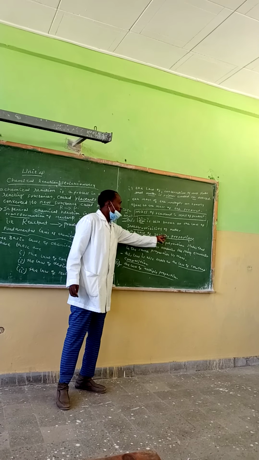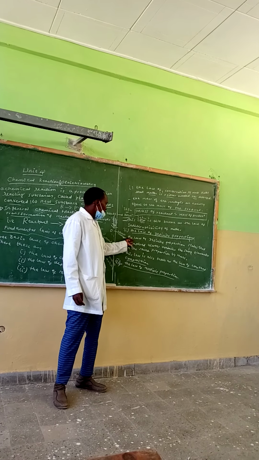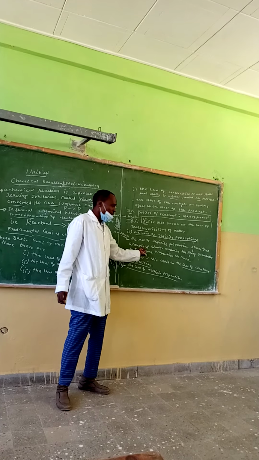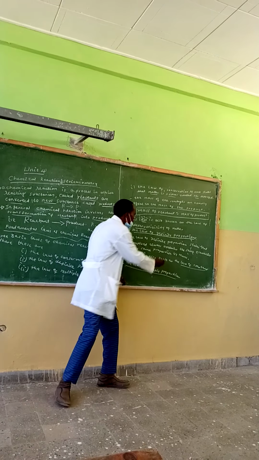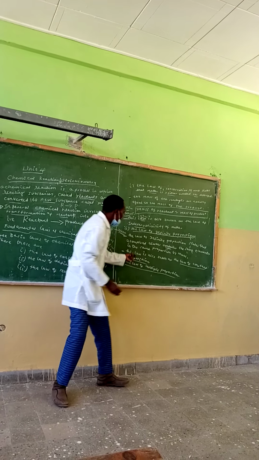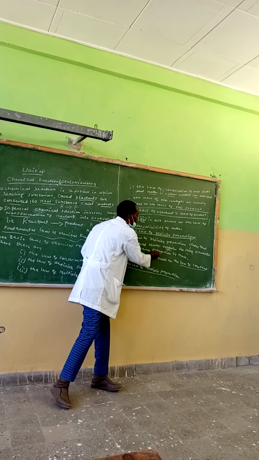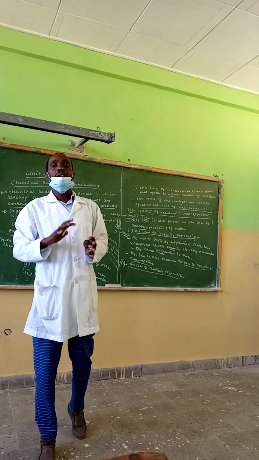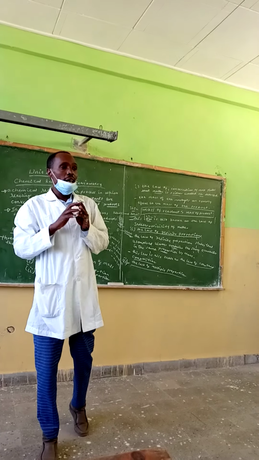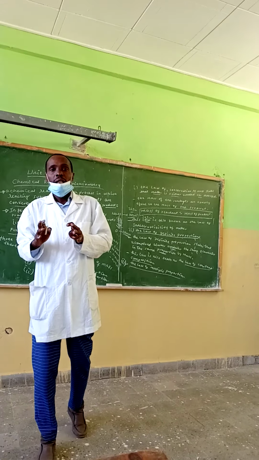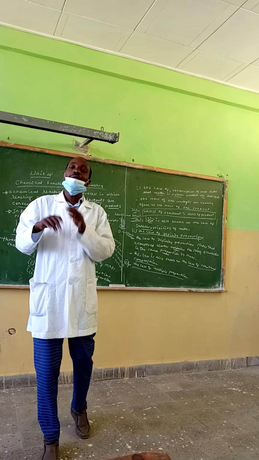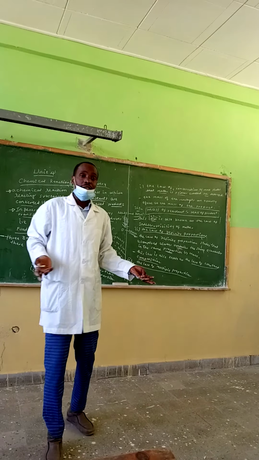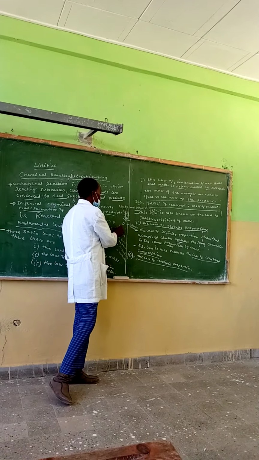Second, the law of definite proportion. The law of definite proportion means that a given compound always contains the same elements in the same proportion by mass, irrespective of its source.